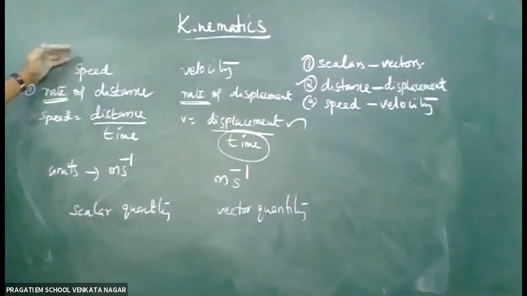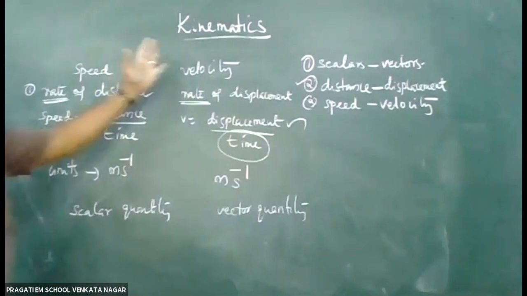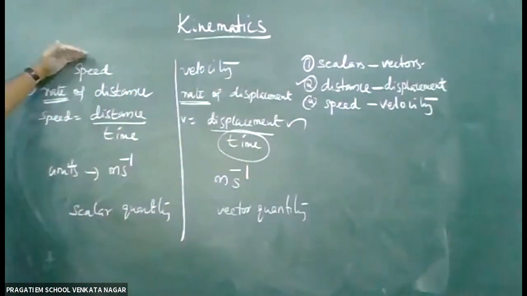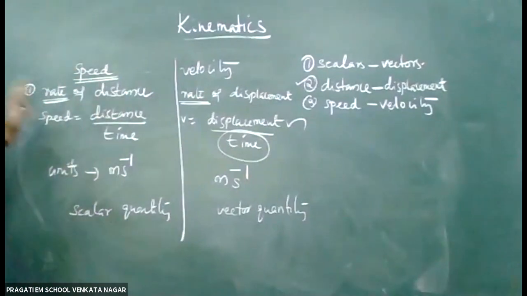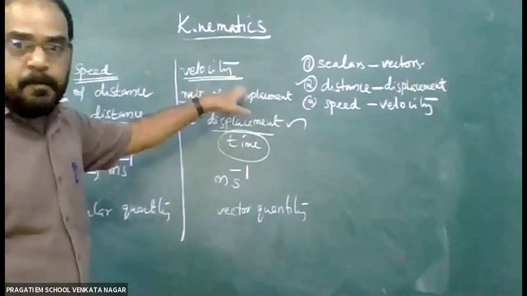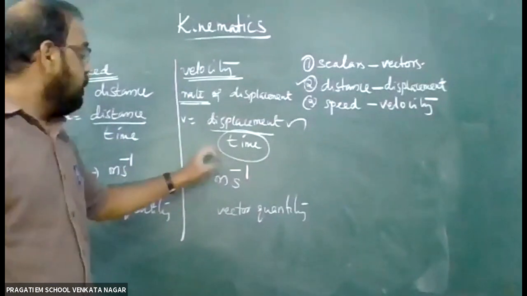So once more you see what are the important differences between speed and velocity. You can write the difference. Speed is equal to the rate of distance, and the formula: speed is equal to distance by time. Here velocity is equal to rate of displacement, and it is equal to displacement by time.